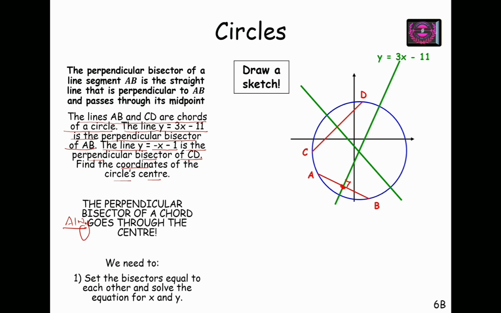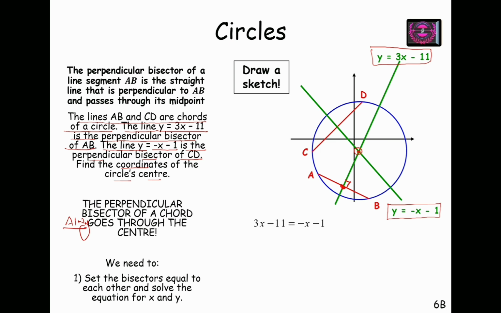If I plot the perpendicular bisector of CD, which is minus x minus 1, so this is minus x minus 1, and this is y equals 3x minus 11. Therefore, the point of intersection of these two will be the center of the circle. So now we have to solve these two equations of perpendicular bisectors simultaneously.